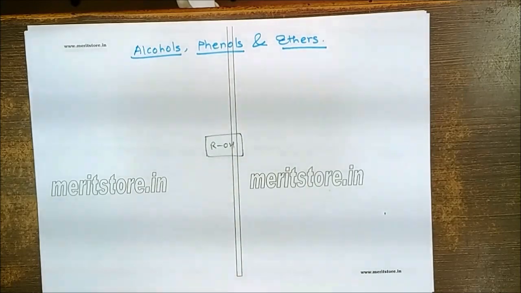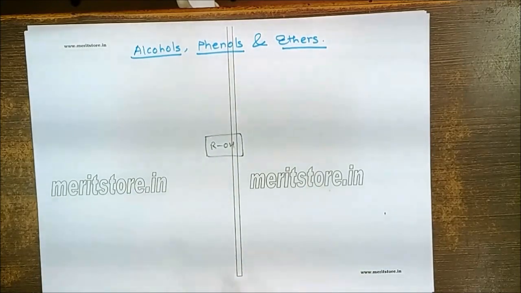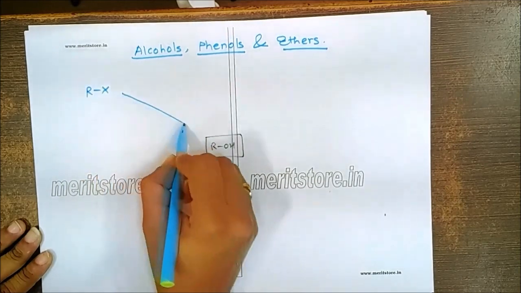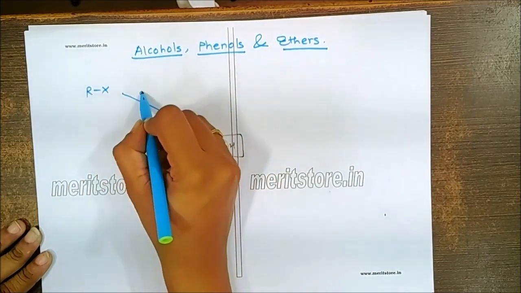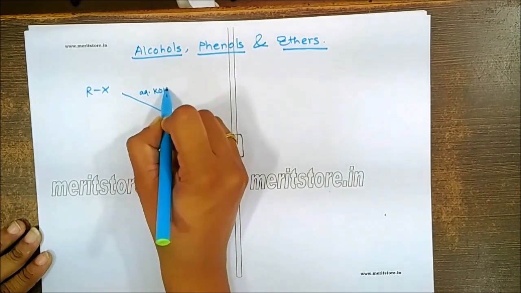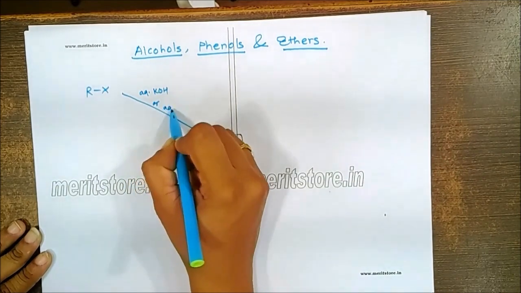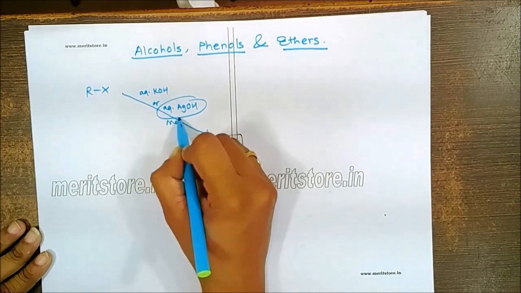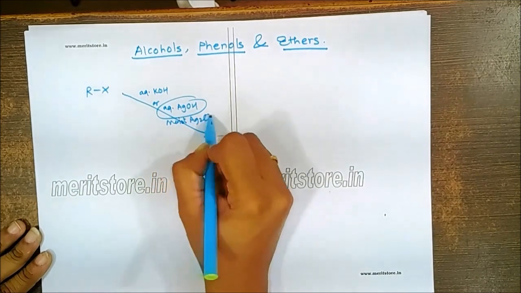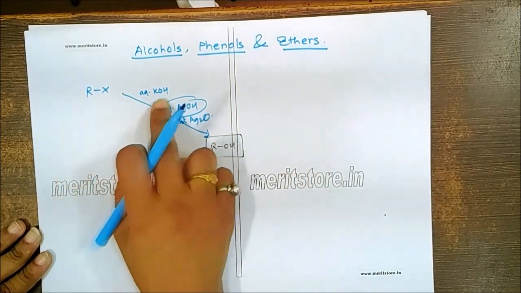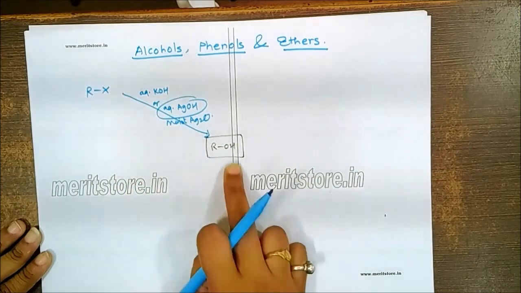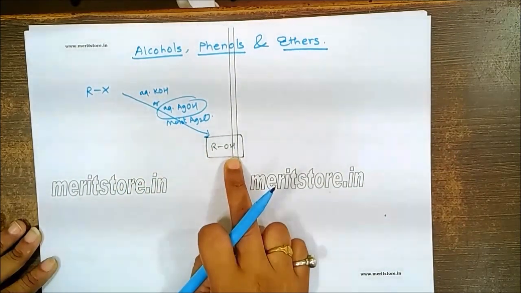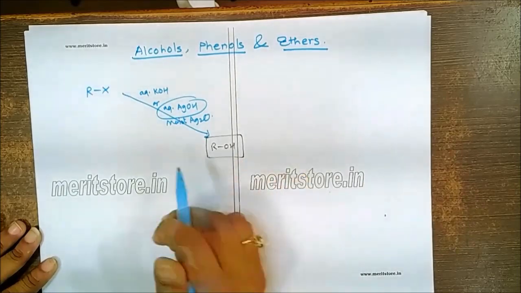Now in case of alcohols, we can prepare this from different alkyl halides. So alkyl halides can be converted into alcohols by allowing them to react with aqueous KOH, or we can take aqueous AgOH. This is nothing but moist silver oxide. So the X nucleophile is being replaced by the OH to give the corresponding alcohol. We can start with the alkenes also.